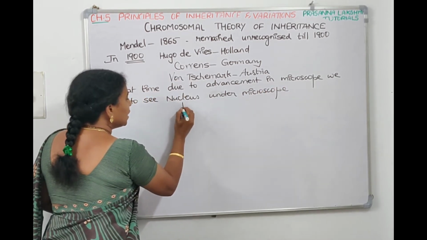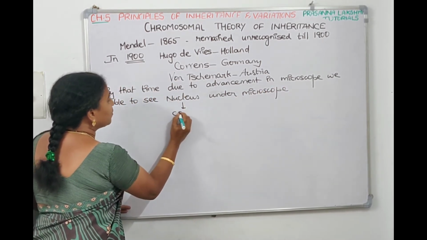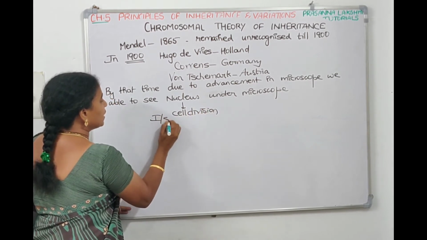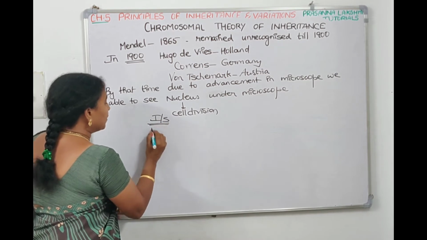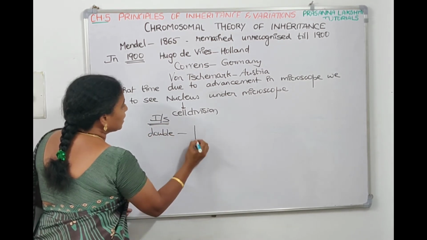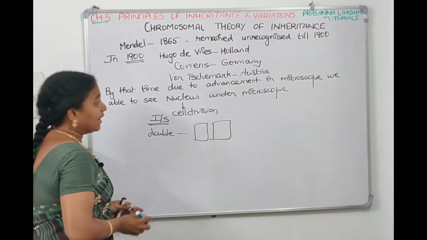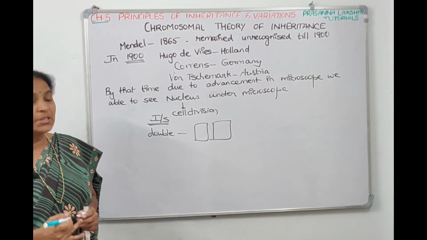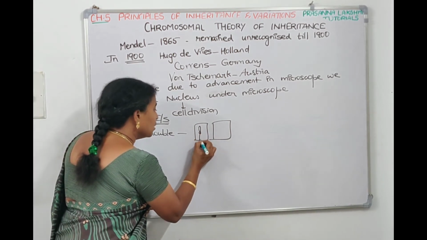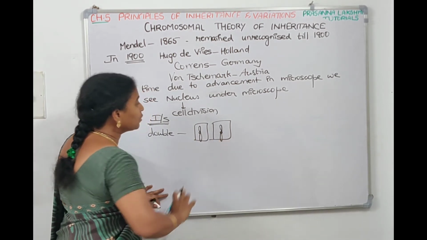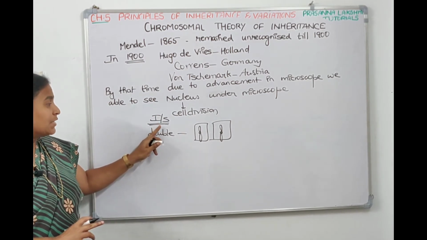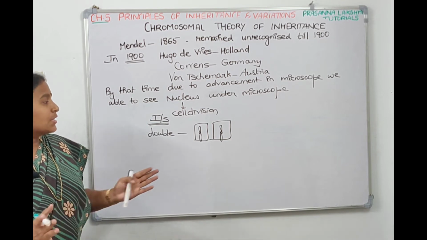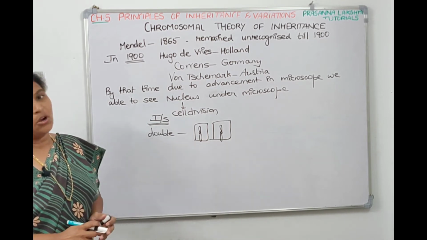And they were able to see that at the time of cell division, or just prior to cell division, in the interphase, in the S phase, the nucleus will double, and in cell division the nucleus will divide. And when they looked into the nucleus, they saw that there are some colored bodies. Those colored bodies are called chromosomes. These chromosomes double in the S phase, meaning the DNA content doubles in the S phase, and in cell division they segregate, or separate, and get distributed in the daughter cells.